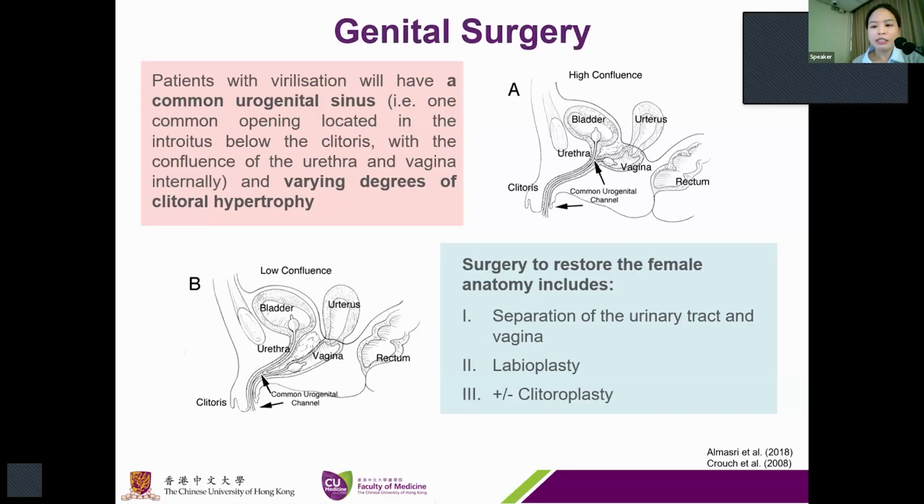The general consensus is to defer clitoroplasty until the patients are old enough to specifically request the surgery themselves. A possible complication of clitoroplasty is that it will impair clitoral sensitivity, and this has been reported in one retrospective study. Newer techniques such as the ventral nerve-sparing approach are designed to preserve sensation and sexual function, but no long-term data is available at this moment on the functional capacity of the clitoris after the surgery.